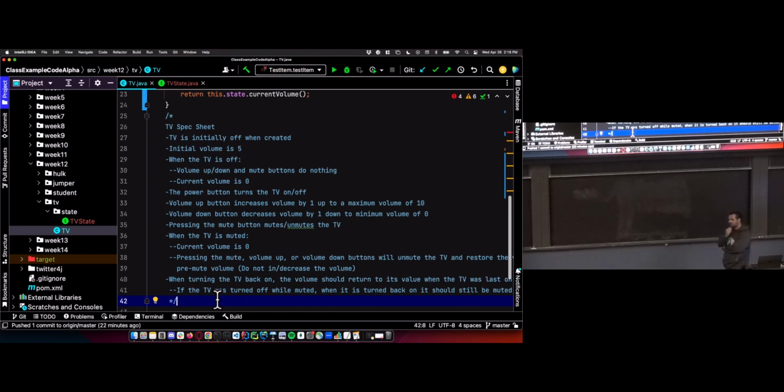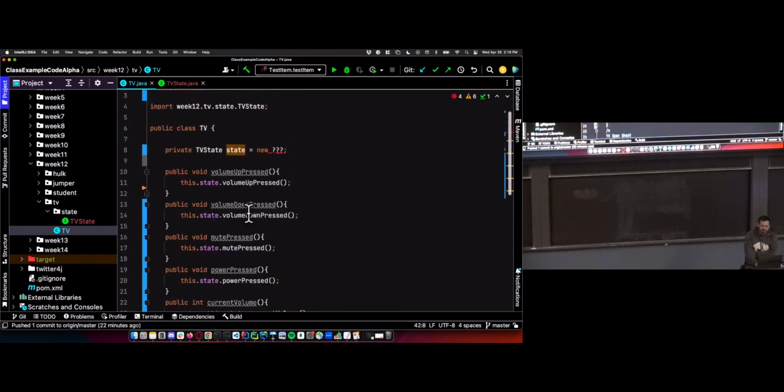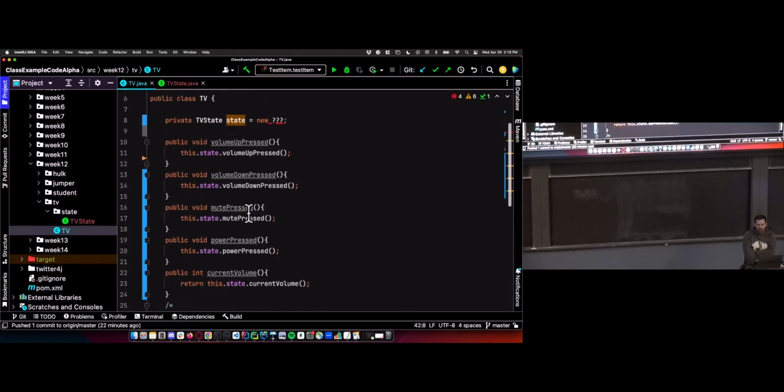Yeah. Is there, say, universal functionality you might be able to implement? Not really in this case. We will add a little bit more to the TV class by the time we're done, but there's not much universal functionality that we can put in the TV class that's used more than once, I guess.